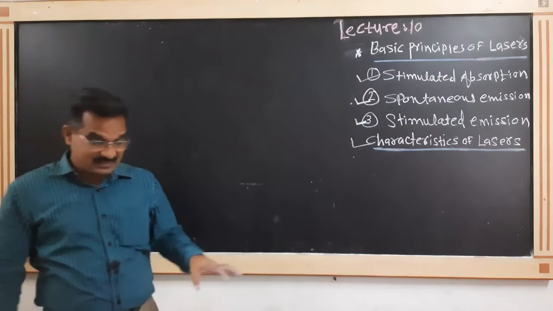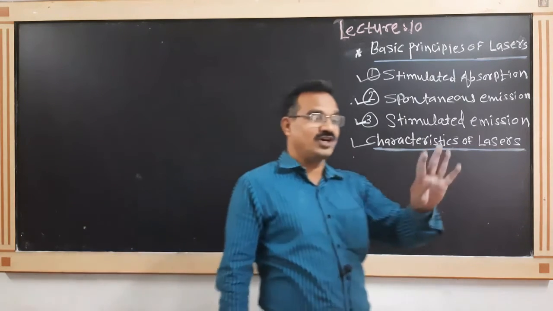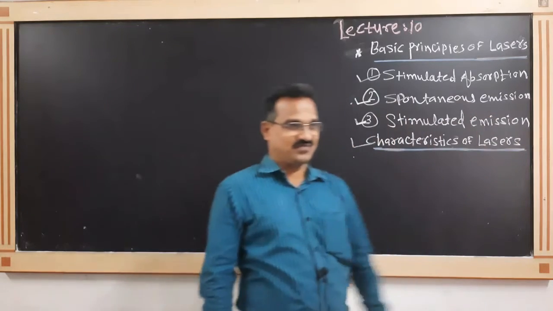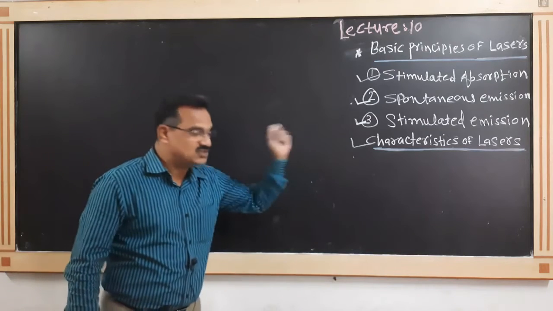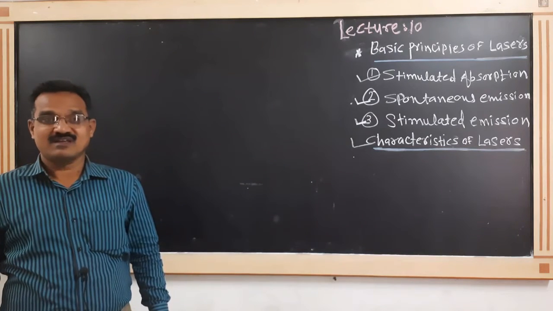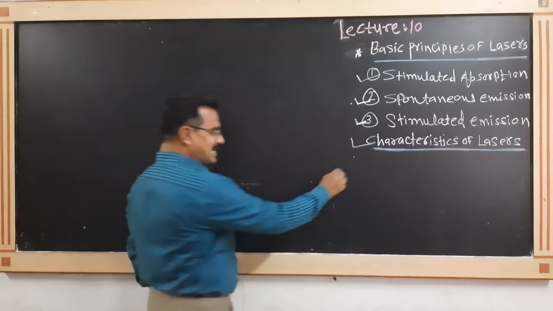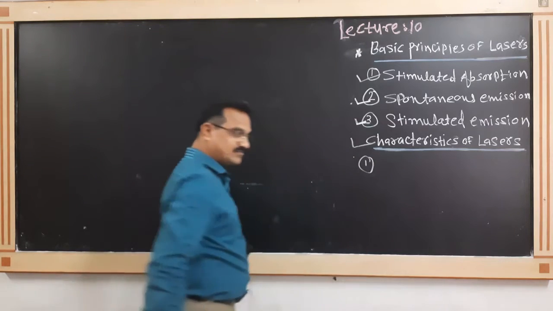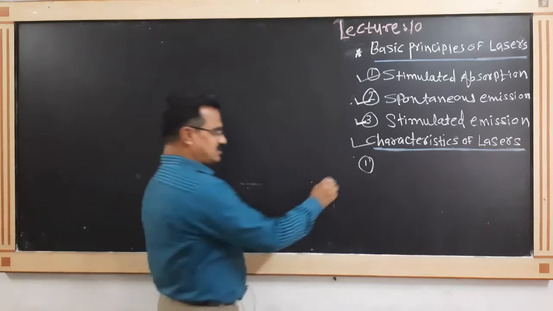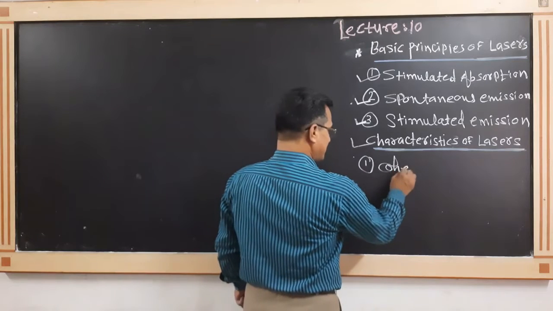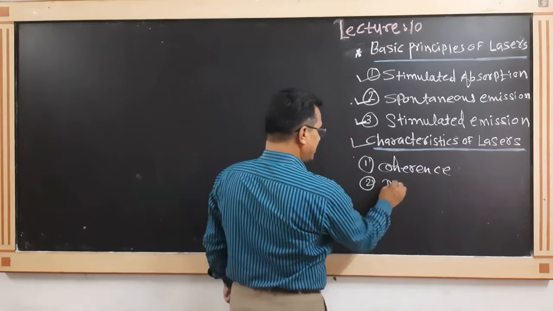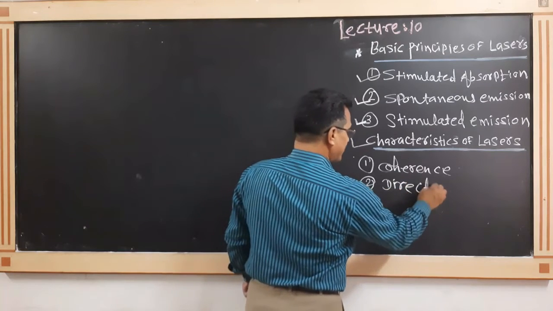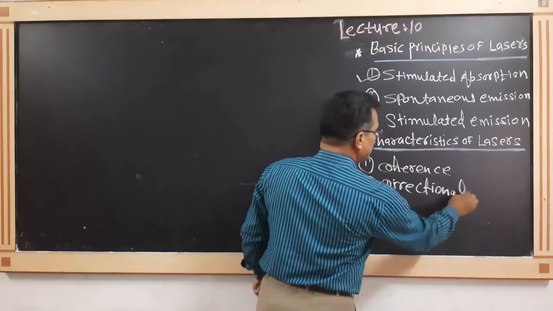That's why laser light has four unique characteristics. What are the characteristics of the laser? The first characteristic, coherence. Second one, directionality.